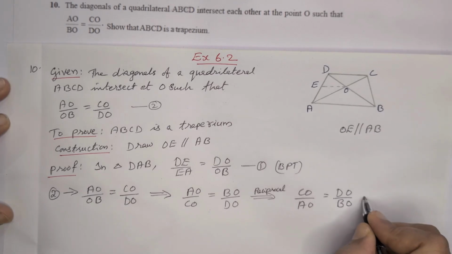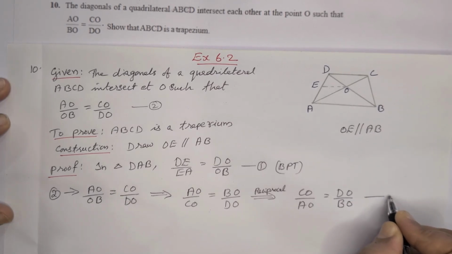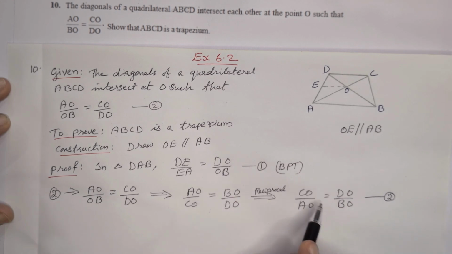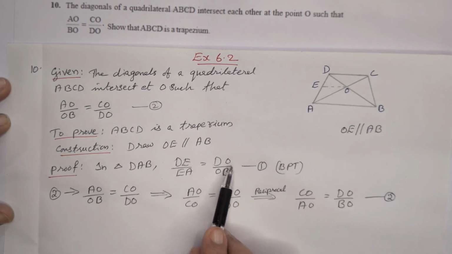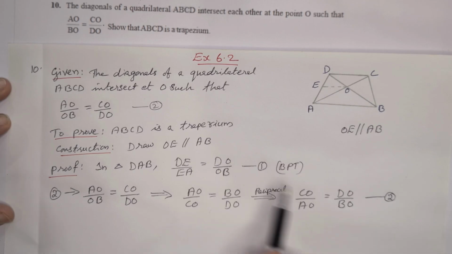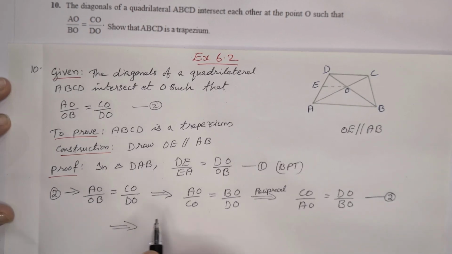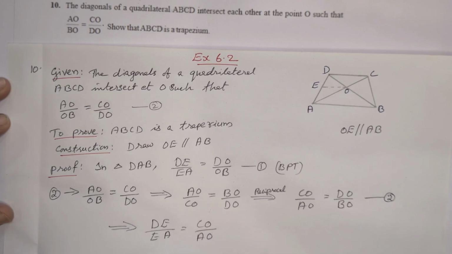This is the second equation. Now when we compare these two, DO by BO means the same as in equation 1. These right sides are equal, which implies we can compare the left sides. That means DE by EA is equal to CO by AO.